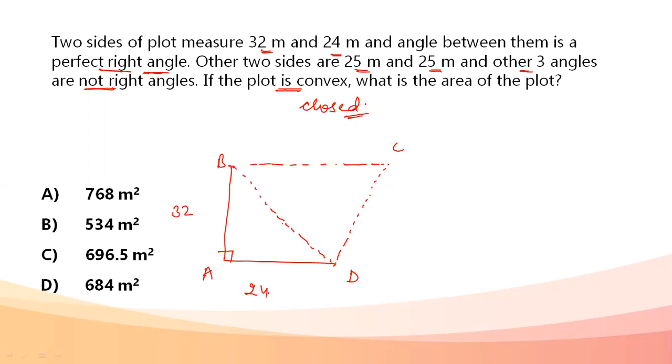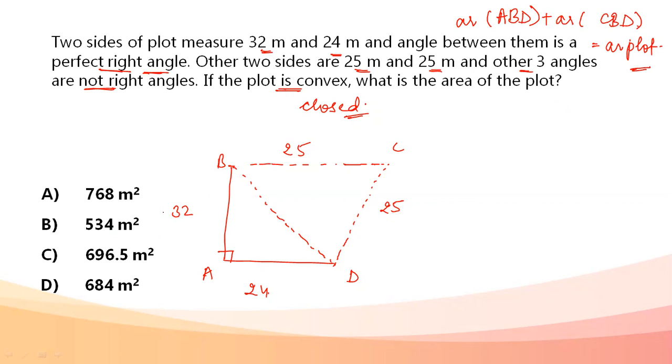Now they're asking me the area of the plot. For finding the area, I need some dimensions. Two sides are given to me: this is 25, this is also 25. Now I can find the area of triangle ABD and the area of triangle CBD. If I add both areas, I get the area of the plot. So what I need to do is find the area of ABD plus the area of CBD. This is what the approach is going to be.